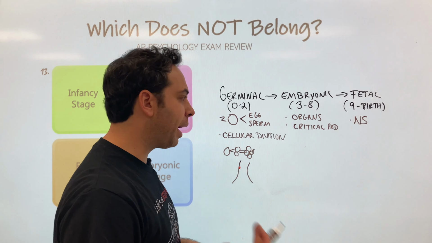All right, number 14, which does not belong? Analytical intelligence, practical intelligence, creative intelligence, or linguistic intelligence. I love this question because it's really hard. For the AP exam, we have to know different types and theories of intelligence because it's really hard to explain what intelligence actually is. One of them, which is going to lead us to our answer, is by a psychologist by the name of Robert Sternberg. What did Robert Sternberg argue?